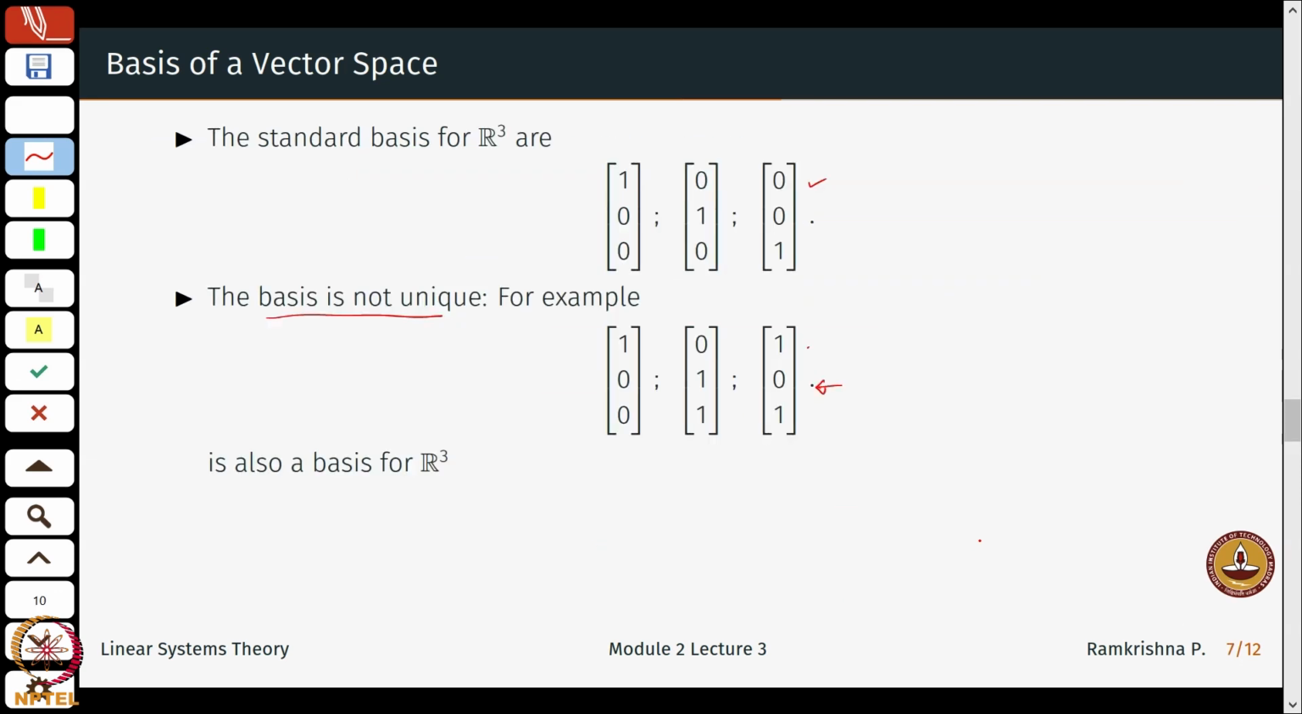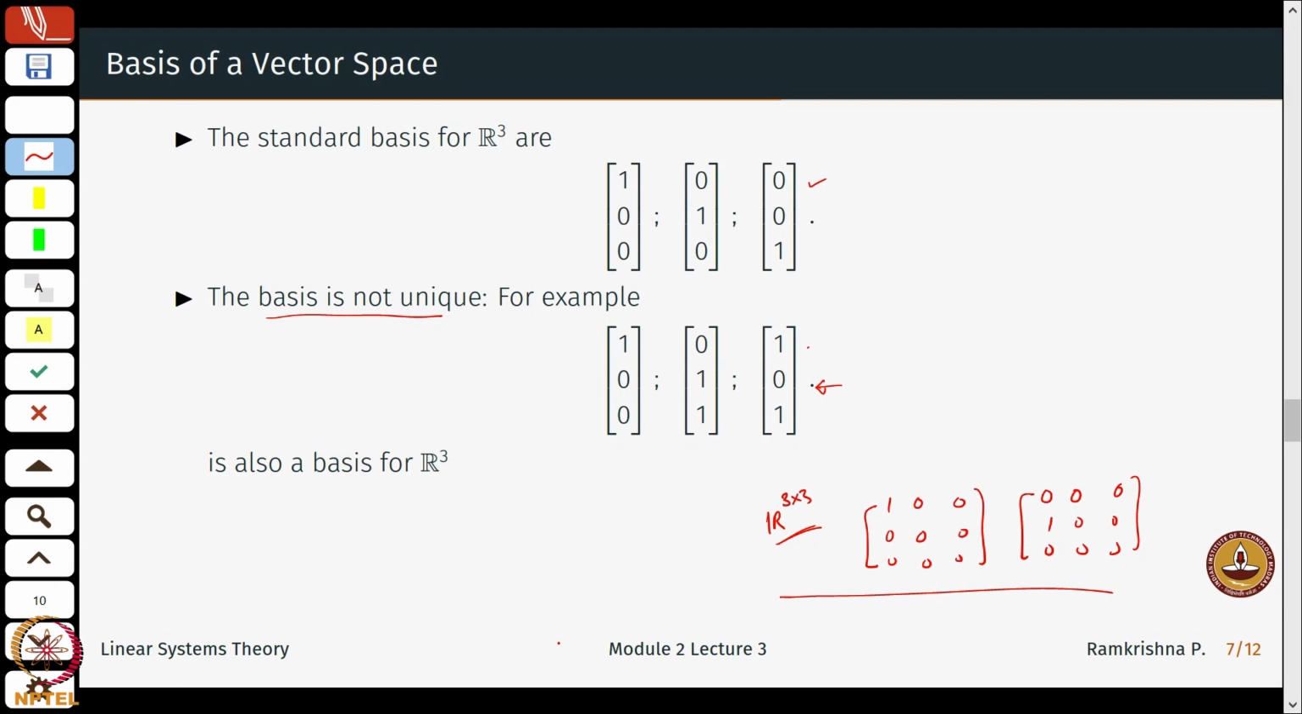Okay. And similarly, I can write down a basis for, say, the set of all 3 cross 3 matrices. So the basis would be 1 0 0, 0 0 0, all zeros here. Similarly, 0 1 0, all zeros here, and all the 9 combinations with this 1 being interchanged 9 times. So this will be a basis for the space of all 3 cross 3 matrices.